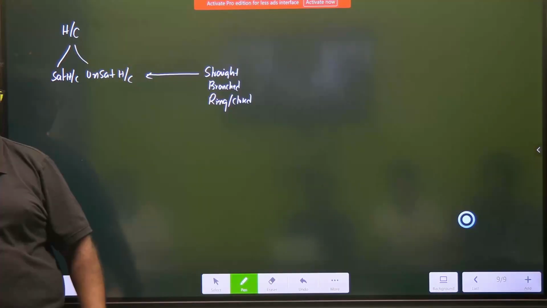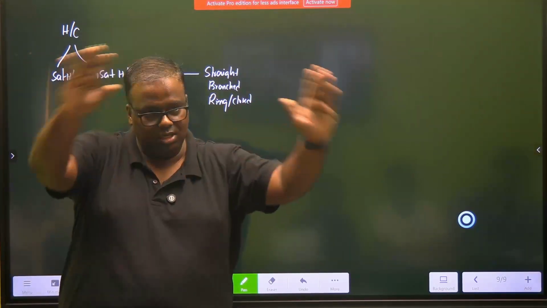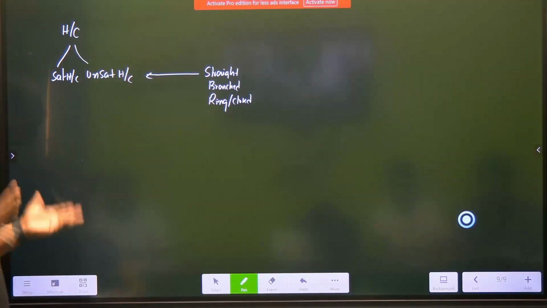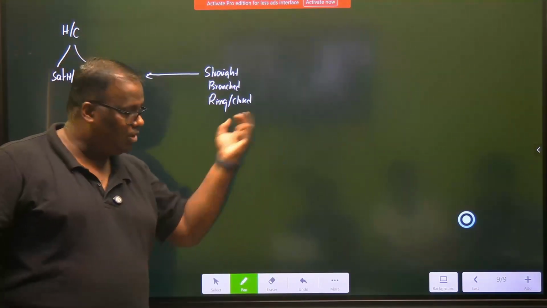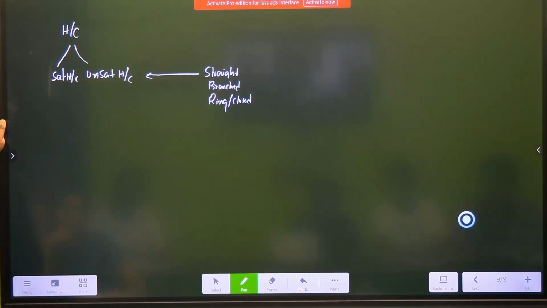Why were we studying those? Because whatever we study in organic, carbon is present. So to understand carbon is very important. Here it will be only carbon, hydrogen, carbon, hydrogen. And whatever you are getting here are all from crude oil. Okay? Is this clear?